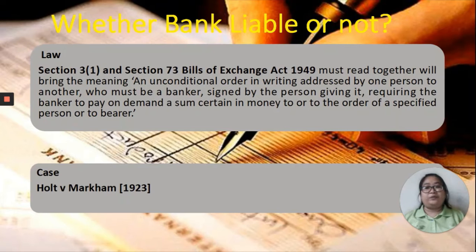I represent the case between Toya and Vampire and Zeno. The issue is whether it is payable or not. Section 3(1) and Section 73 of the Bills of Exchange Act 1949 must be read together, giving the meaning: an unconditional order in writing addressed by one person to another, who must be a banker, signed by the person giving it, requiring the banker to pay on demand a sum certain in money to or to the order of a specified person or to bearer. Cathall and Beckham 1923.